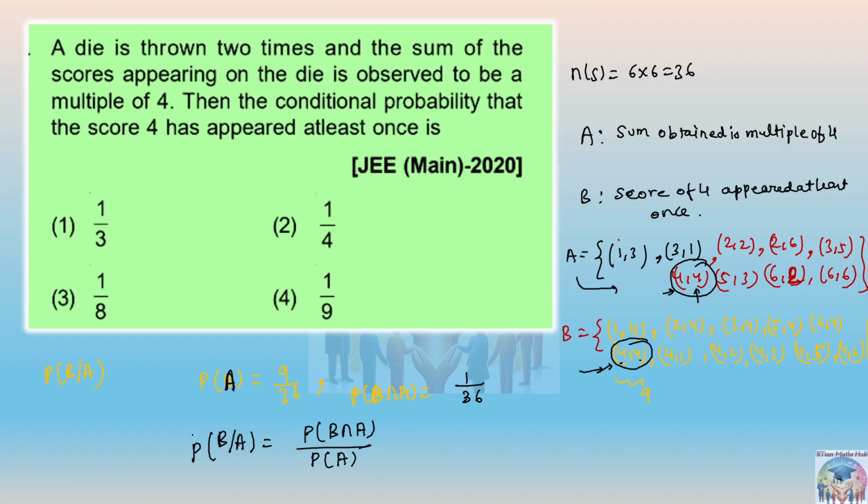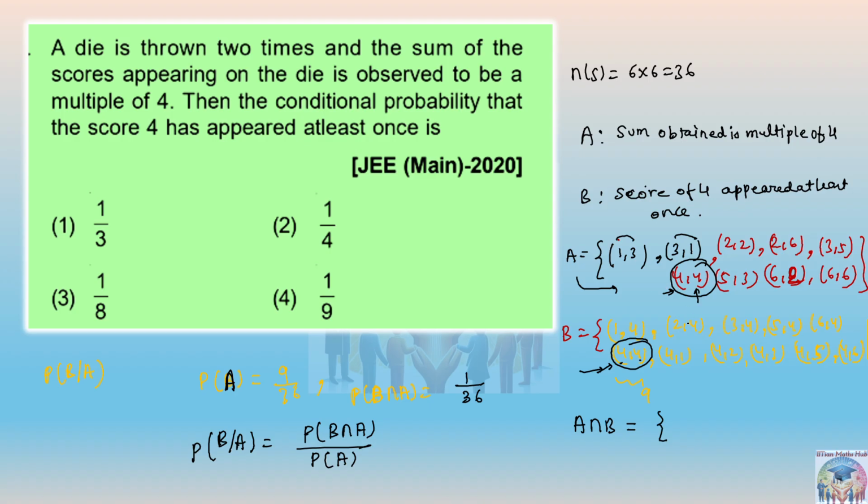No. See, sum obtained is multiple of 4, right? So according to that, 1 3 are true. Okay, but it is also saying score of 4 appeared at least once.